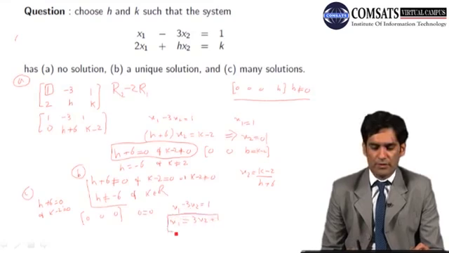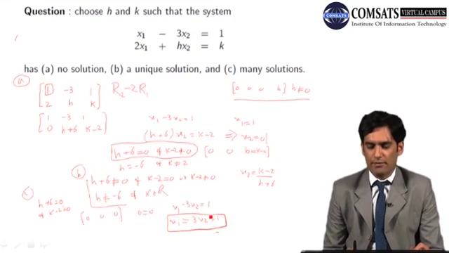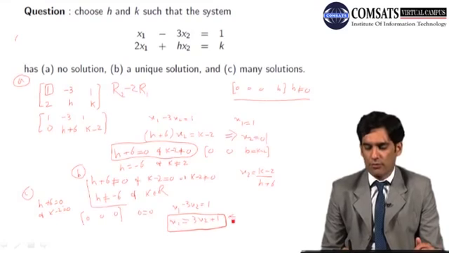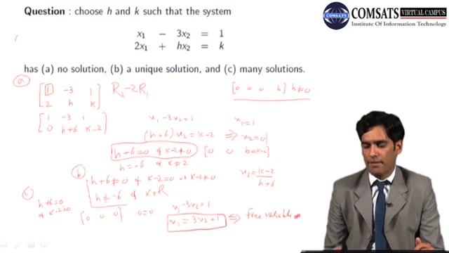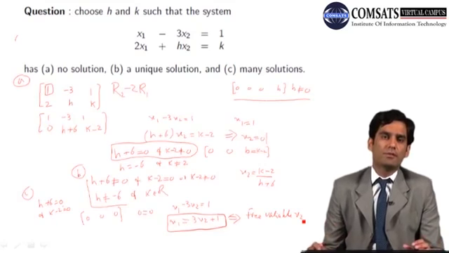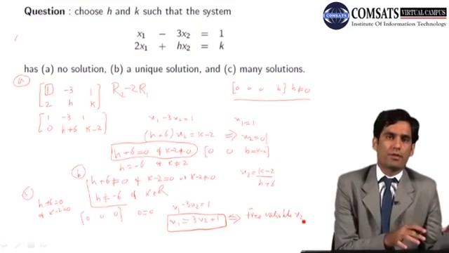Look at this equation. We are getting the value of x1 by taking any value of x2. In other words, we have a free variable, which is x2. Now take any value of x2, you get a value of x1.